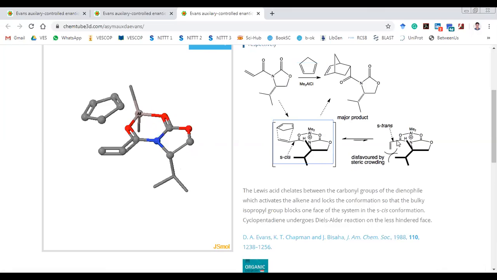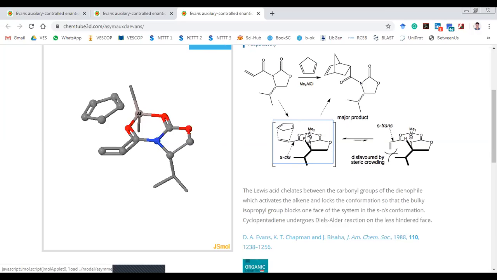Now the trans form of this particular structure. This is the cis form. A trans form wherein this particular diene is oriented towards here is disfavored because of crowding here. We are seeing only one type of dienophile, in the cis form, not the trans form.